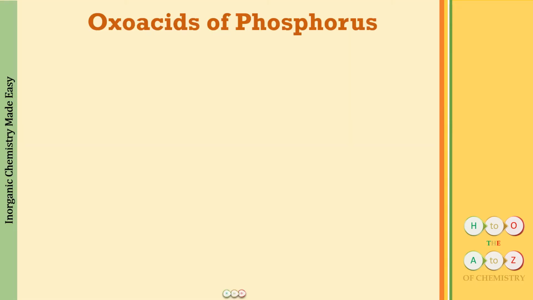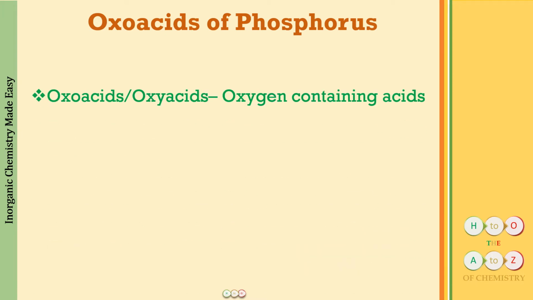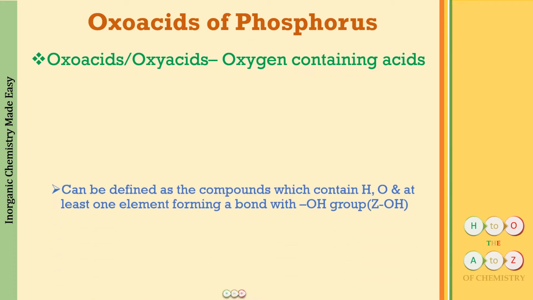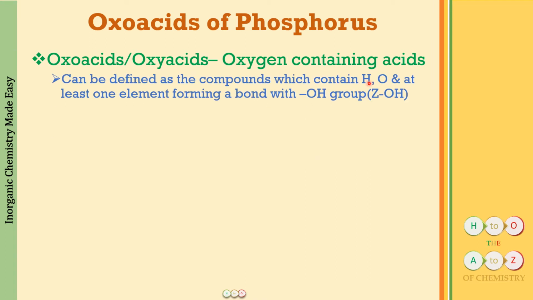So let us start the learning with understanding the term oxoacids first of all. So oxoacids, these are also called oxyacids, and as the name suggests, they are oxygen containing acids. So what is the definition for these compounds? Well, these are those compounds which contain hydrogen, oxygen, and at least one more element which is going to form a bond with the OH group. So the simplest oxoacid which we can have is going to be ZOH, where Z is going to be any other element apart from oxygen and hydrogen.